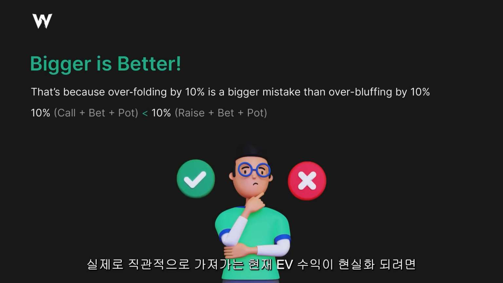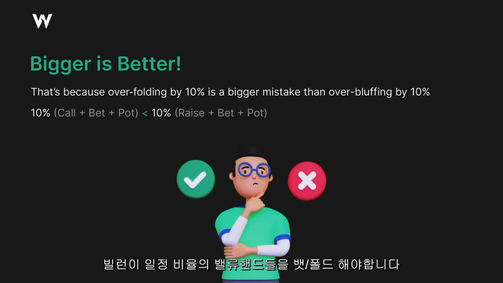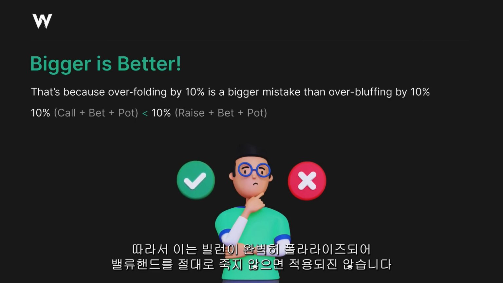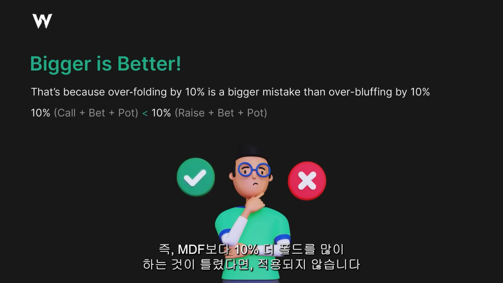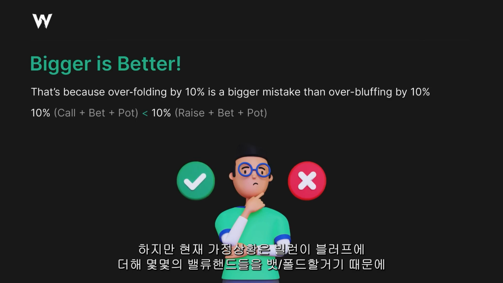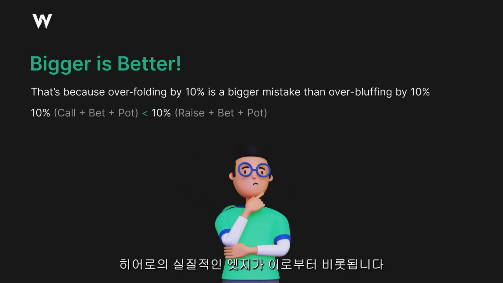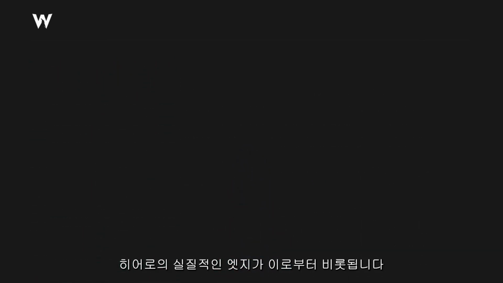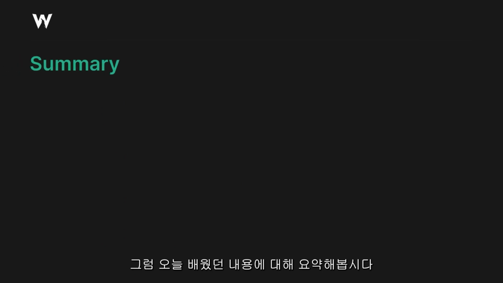The actual intuitive takeaway is that in order for this to be true, our opponent needs to be bet-folding some value hands in addition to those bluffs. So this doesn't work if they never fold a value hand, right? If they're perfectly polarized, obviously your assumption that they're folding 10% more than MDF is wrong, and this just doesn't work. But the assumption is that they'll bet-fold some value in addition to their bluffs, and that's where your actual edge comes from. Let's summarize what we've learned today.